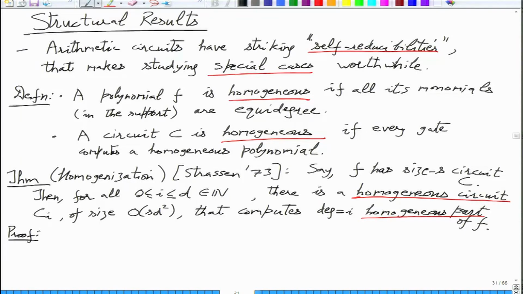The multiplication gate that is multiplying these two, you have to implement by a homogeneous circuit. So you actually have to break g1, g2 into homogeneous parts, and part by part you have to multiply and output those things by different multiplication and addition gates. This is what the simple proof idea is, and you implement it formally by induction.